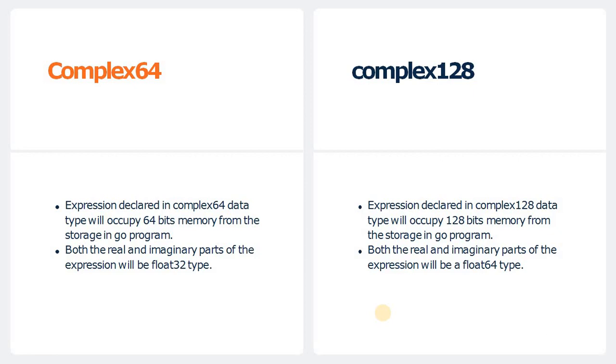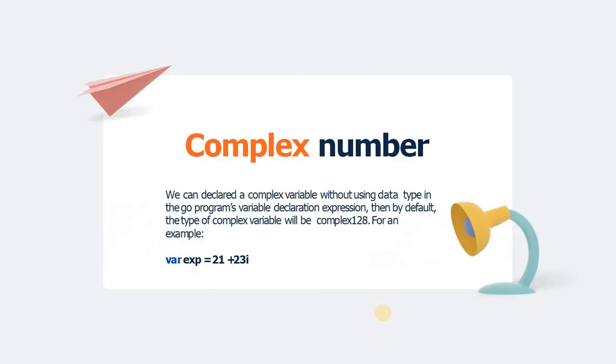Next data type is complex128. Complex128 occupies 128-bit memory in the storage, and in this case both the real and imaginary part of the expression will be float64. So that's why its size is 128.